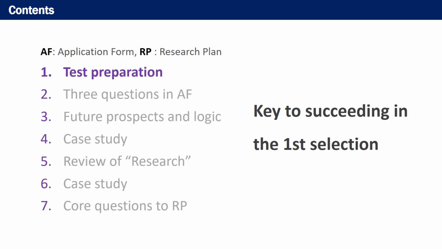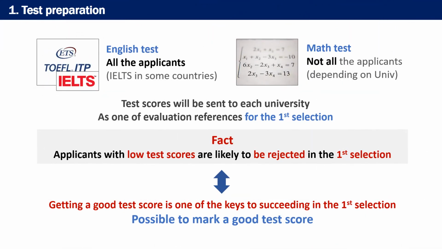The first section is about the test preparation. We can say that getting a good score in the test is a key to succeeding in the first selection and to proceeding to the interview stage. All the applicants must take the English test, and some additionally need to take the math test depending on the universities they apply for. As mentioned in the introduction, these test scores will be sent to each university and used as one of the evaluation references in the first selection.